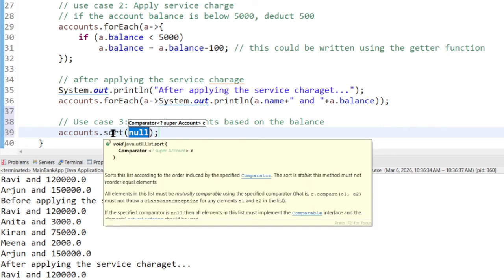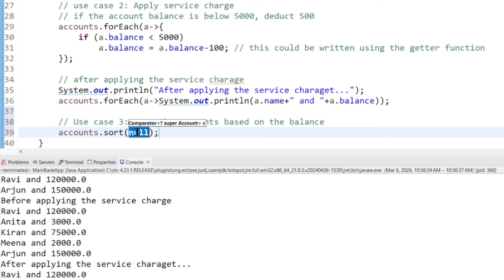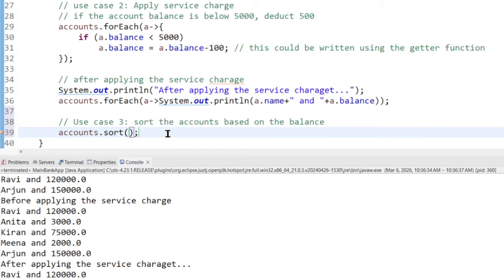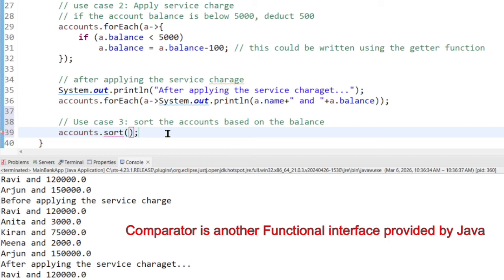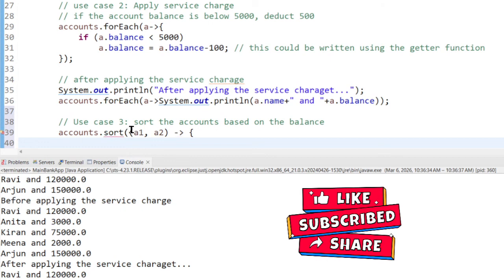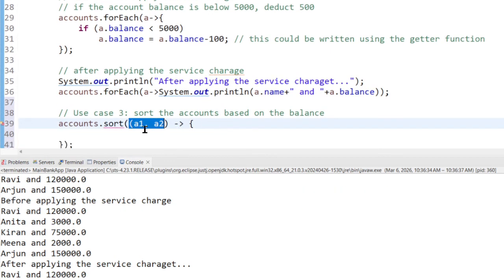Sort is a method and it needs an implementation of a comparator interface. See that, now this is not a consumer, this is expecting an implementation of the comparator interface. The comparator has a compare method you need to implement. For comparison we need two objects, so let us take account object 1 and account object 2. Now the lambda expression has 2 parameters, and then we just compare.